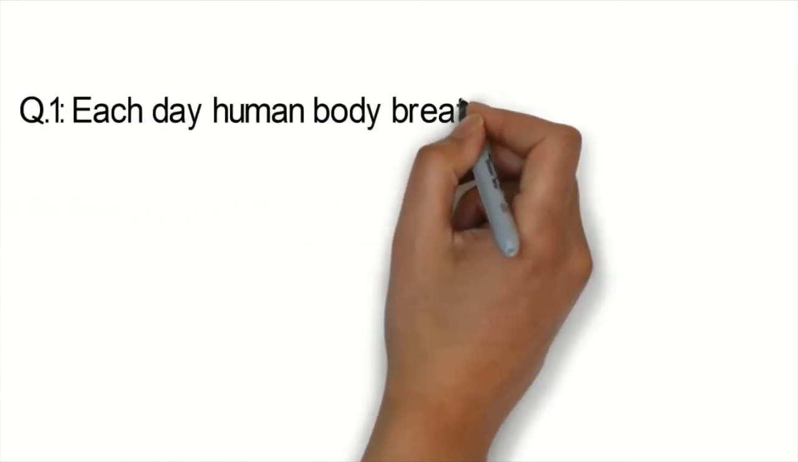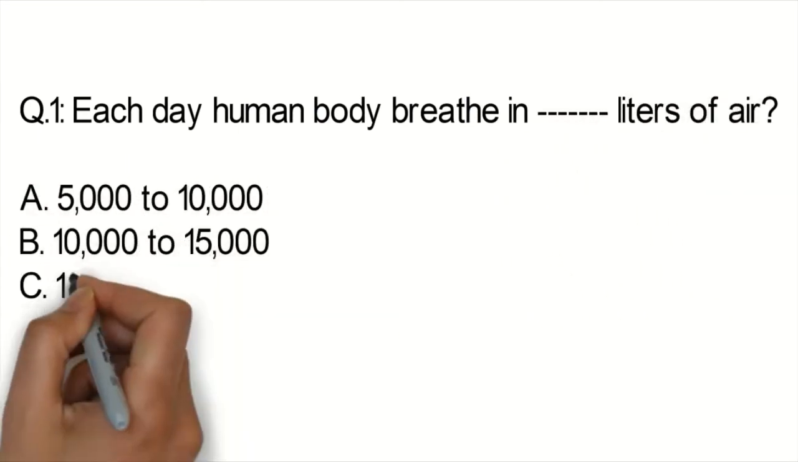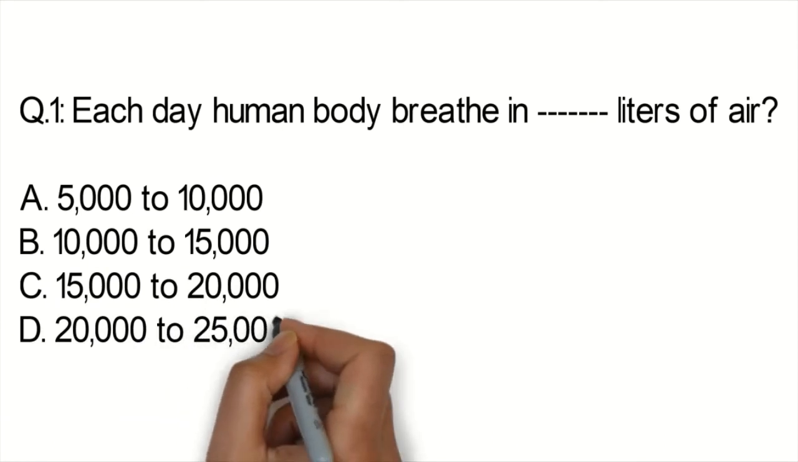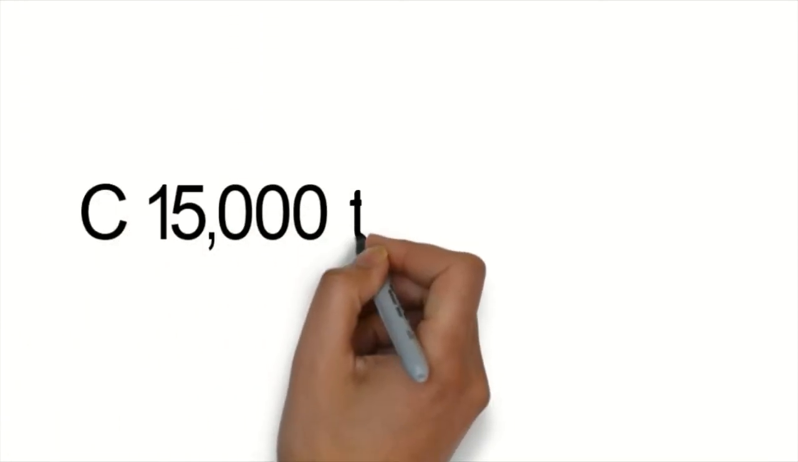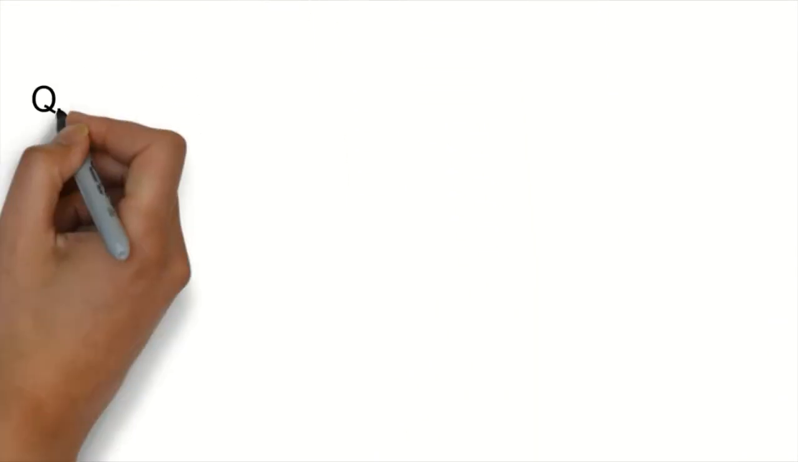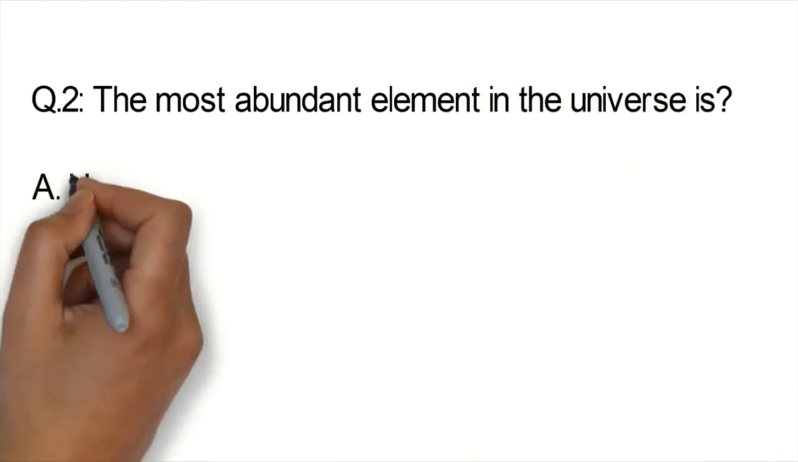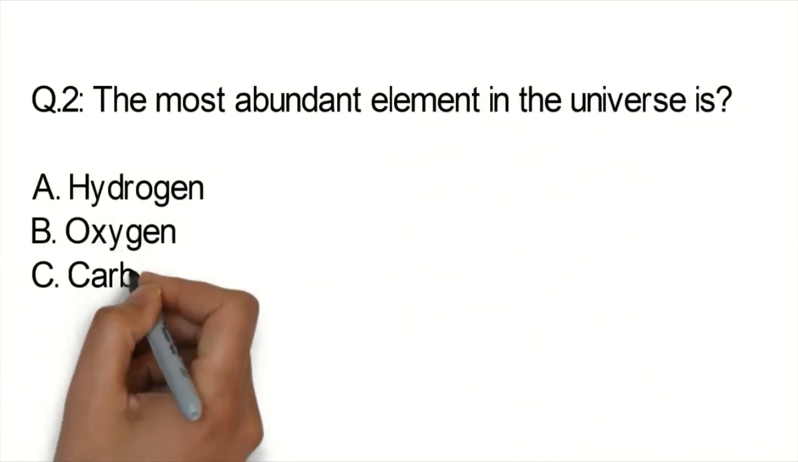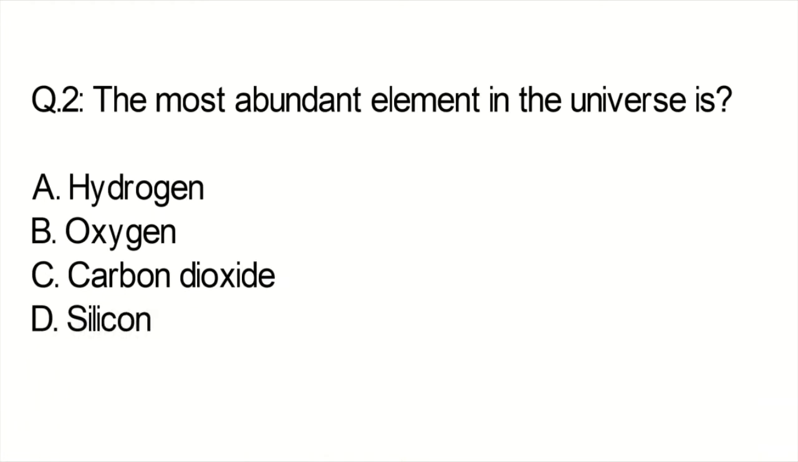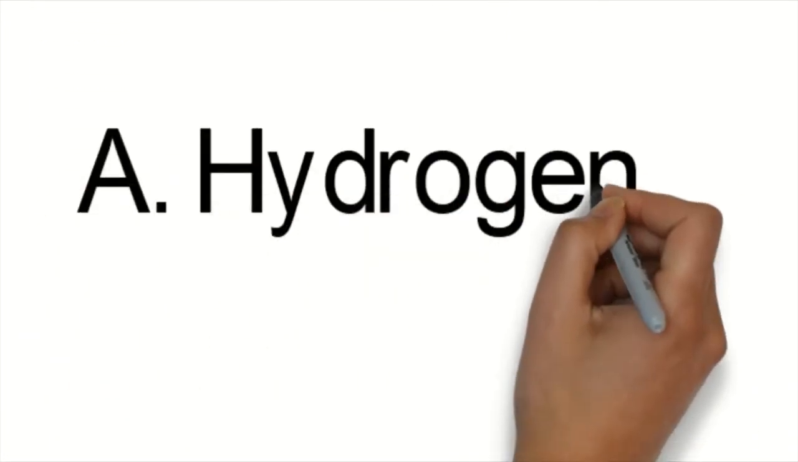Question number 1. Each day human body breathes in dash liter of air. Option A, B, C and D. And the correct option is option C, 15,000 to 20,000. Question number 2. The most abundant element in the universe is hydrogen, oxygen, carbon dioxide, silicon. And the correct option is A, hydrogen.